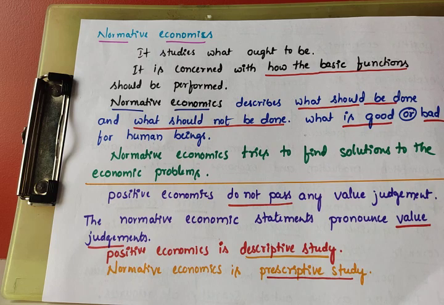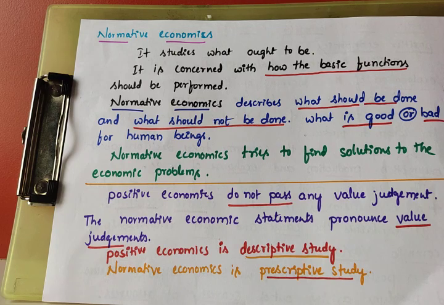But normative economics says how the basic functions should be performed: should do like this only, should not do like this, go this way only, use this type of technique only, produce this type of goods and services only, invest this much amount only. Like this it can give the suggestion and give the orders. Normative economics describes what should be done and what should not be done, what is good and what is bad for human beings.